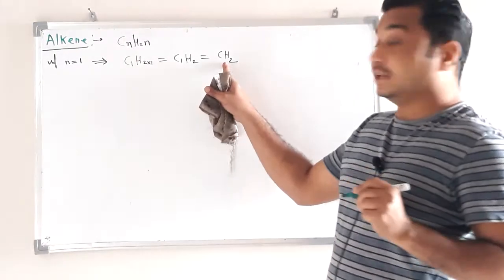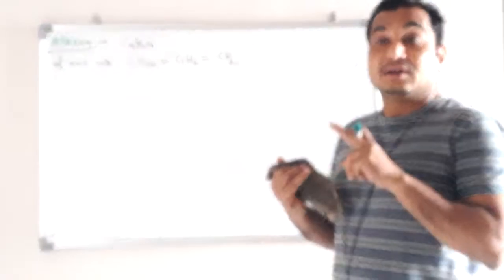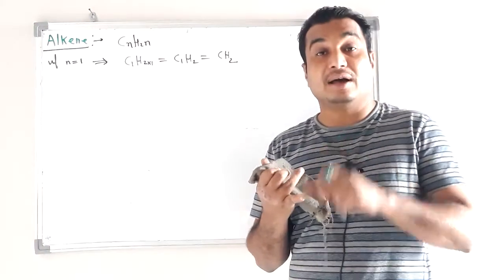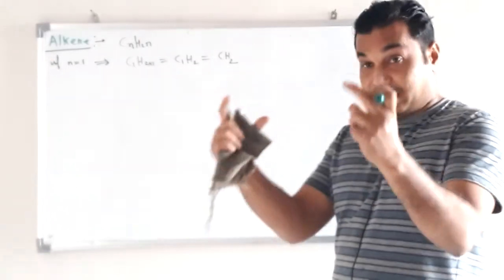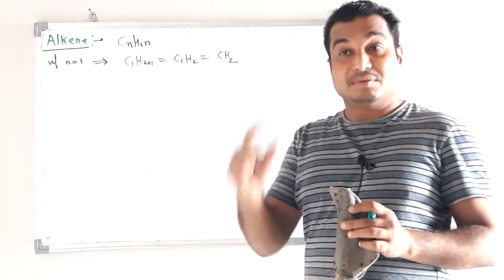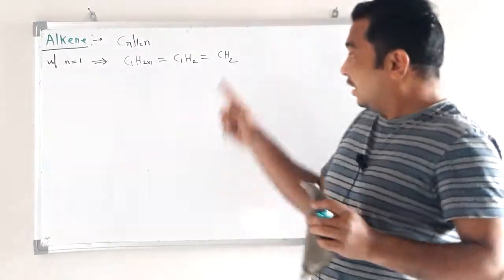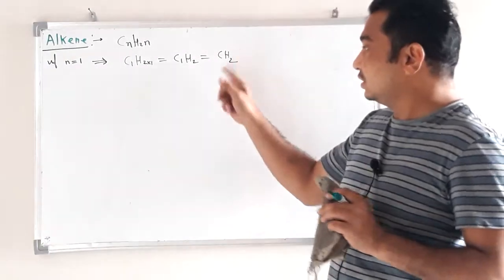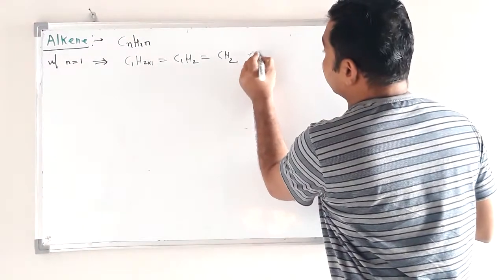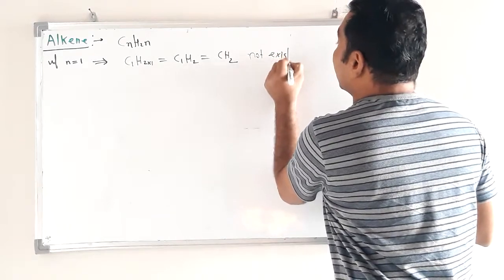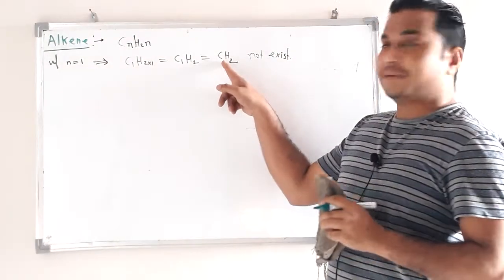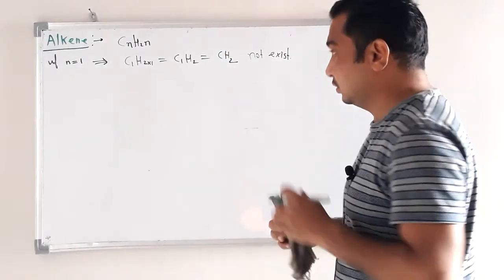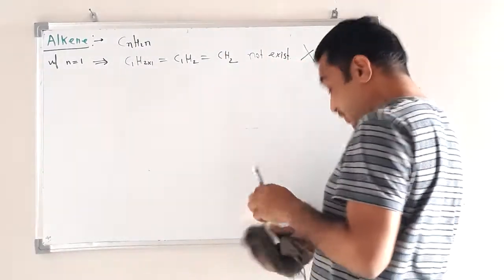No, it is not alkene, because for alkene there must be at least one carbon double bond, and for a carbon double bond the alkene must have at least 2 carbon atoms, and here there is only 1 carbon atom. So double bond is not possible. That's why this is not alkene. It does not exist. Again, the valency of carbon would be 2, but actually the valency of carbon is 4. So this is not possible. The first example is not possible.